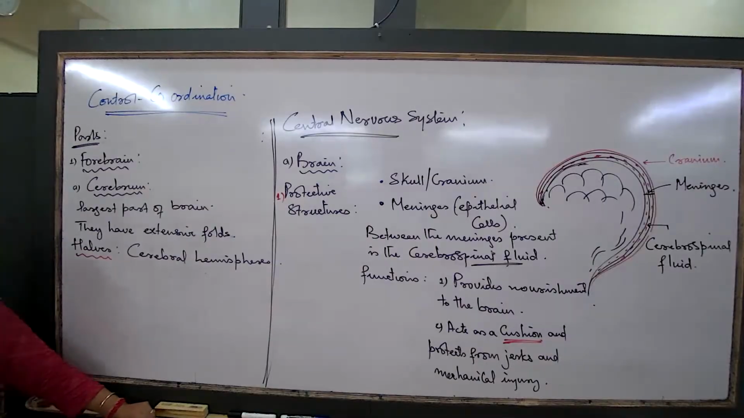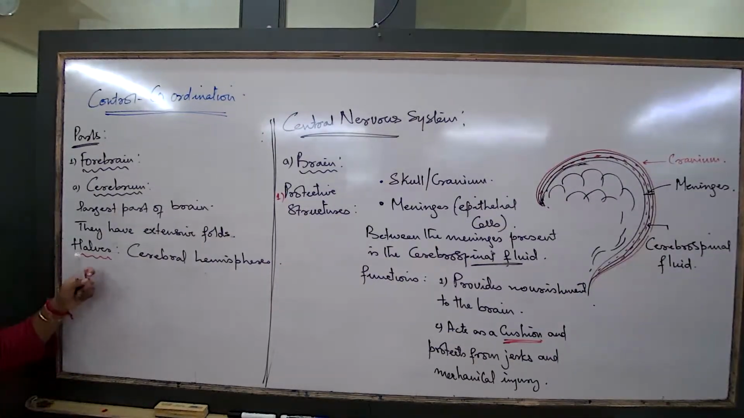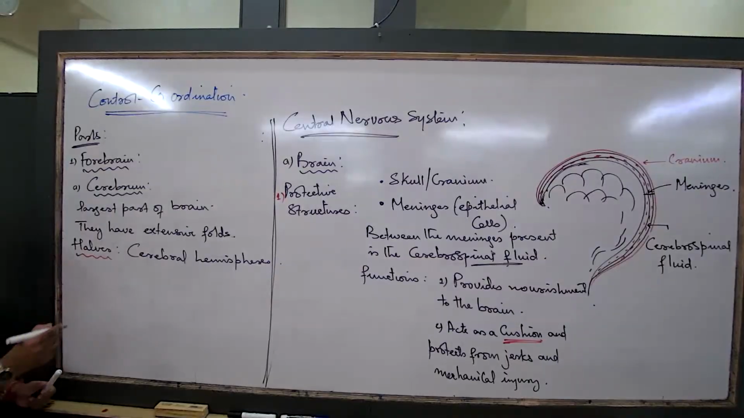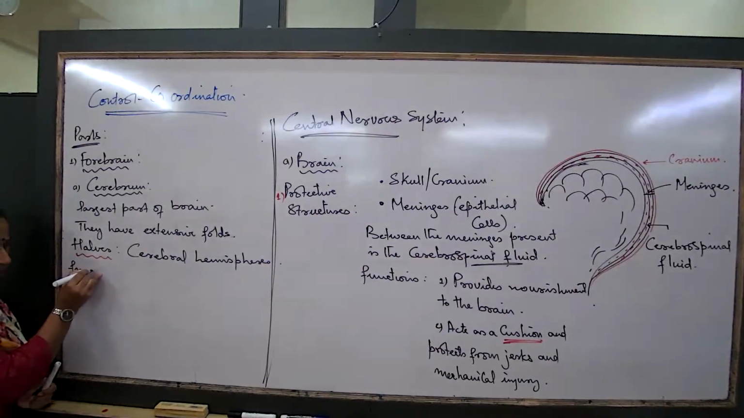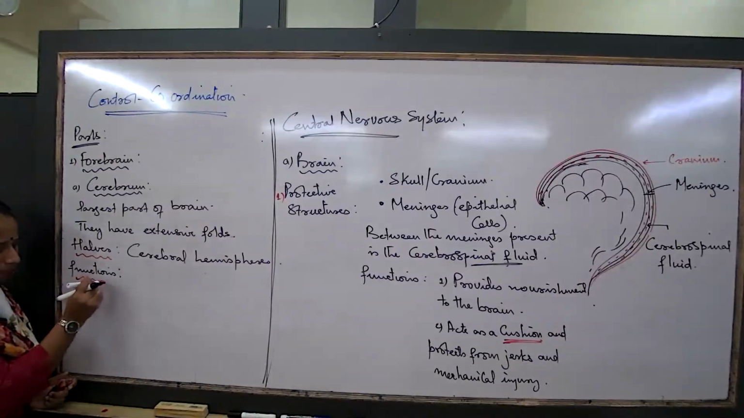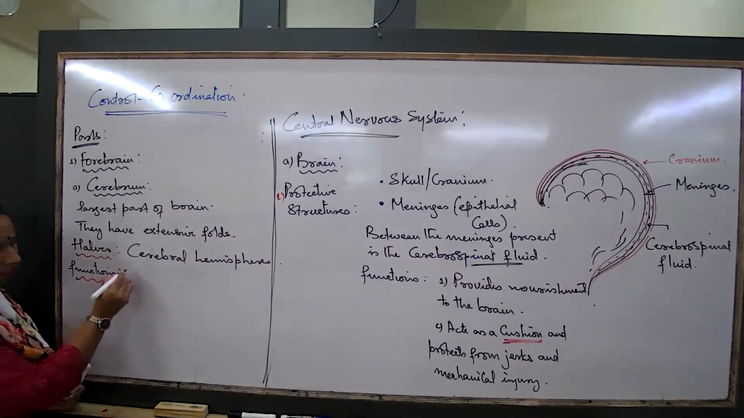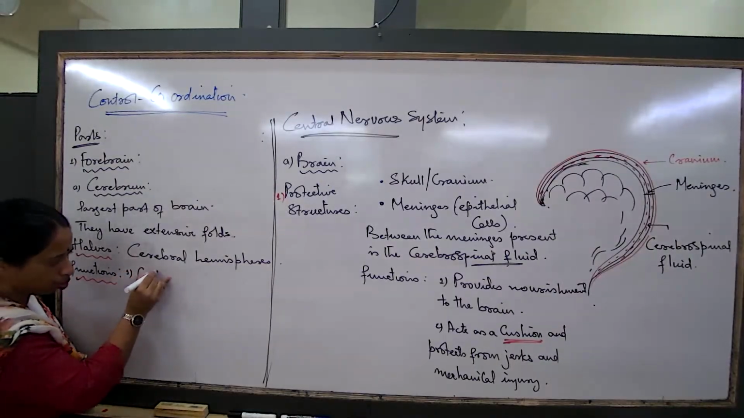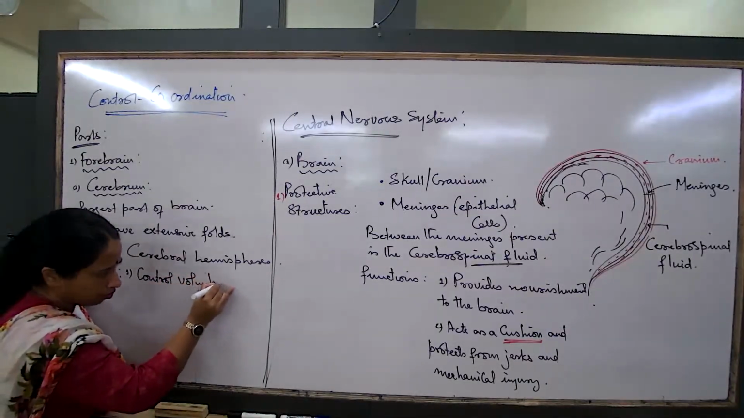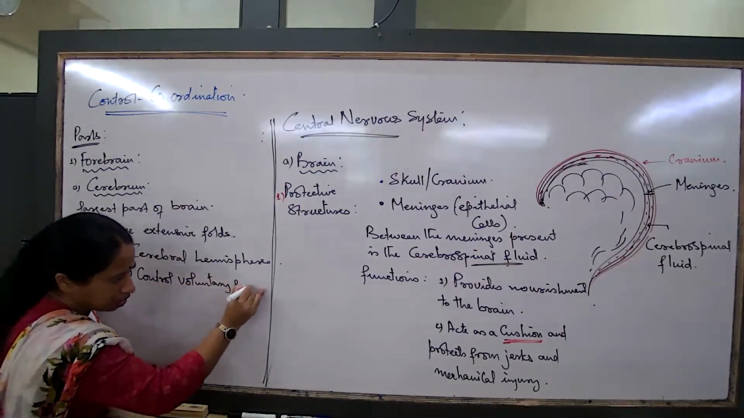Then, when we are talking about the structure of the cerebrum, I just now mentioned that it is the largest region. It has got extensive folds. The folds are actually responsible for certain functions, we will understand. And the halves are known as the cerebral hemispheres. What are their functions? Some specific functions we are supposed to understand.